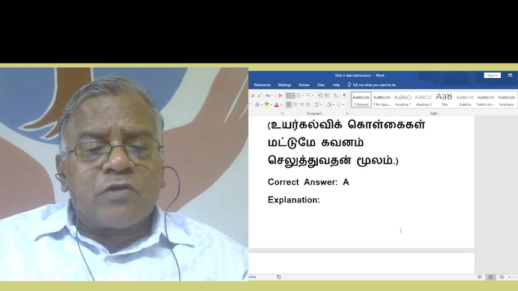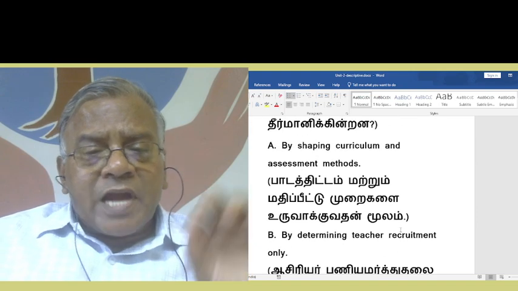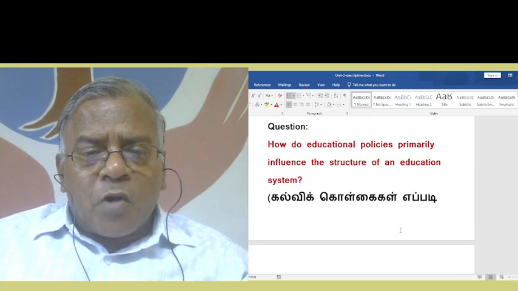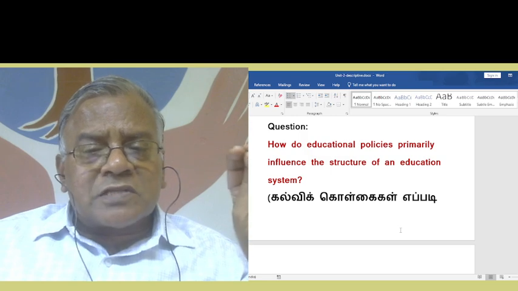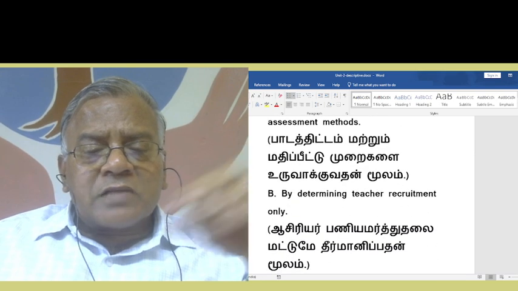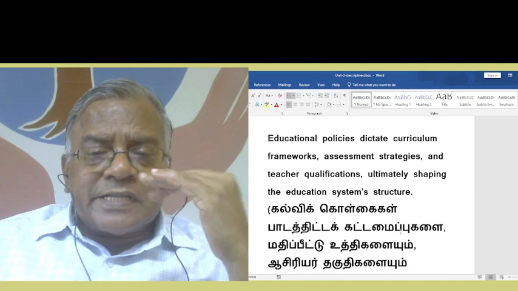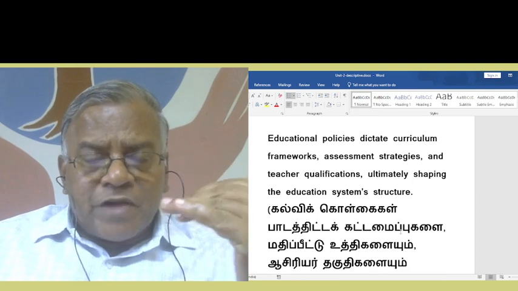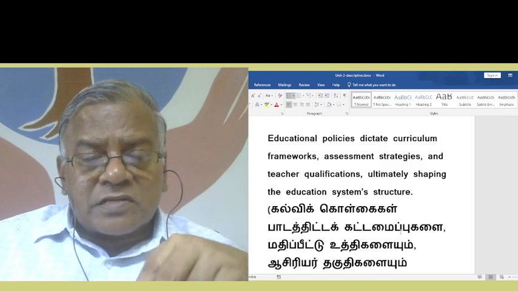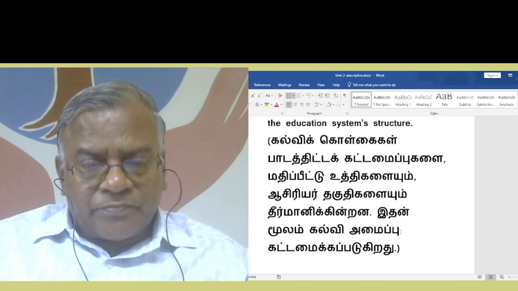So which is the right one? That is by shaping curriculum and assessment method. This is how educational policies primarily influence the structure of an education system. So educational policies dictate curriculum frameworks, assessment strategies, and teacher qualifications, ultimately shaping the education system's structure.